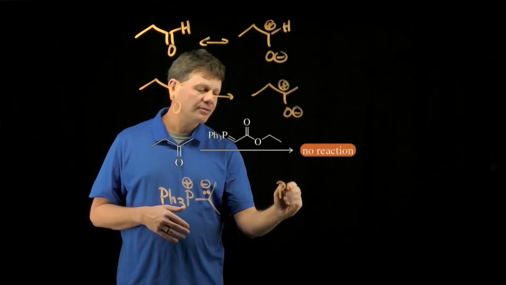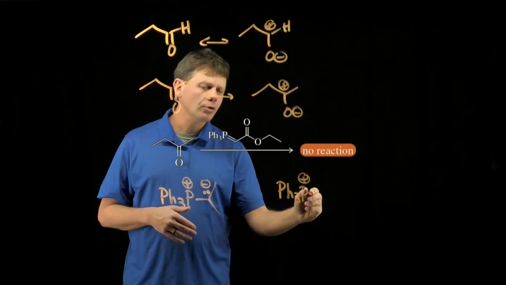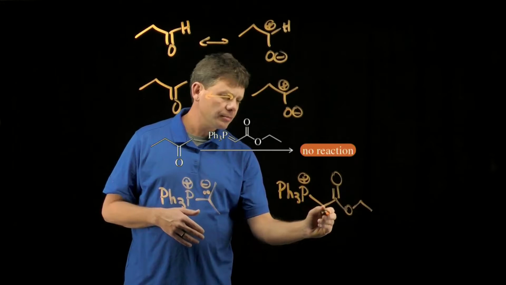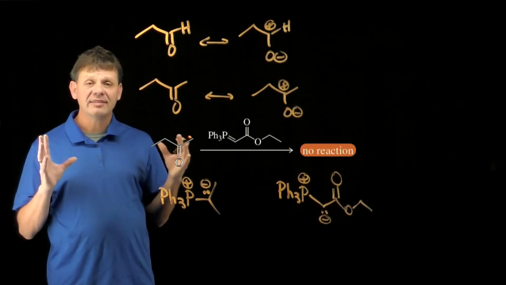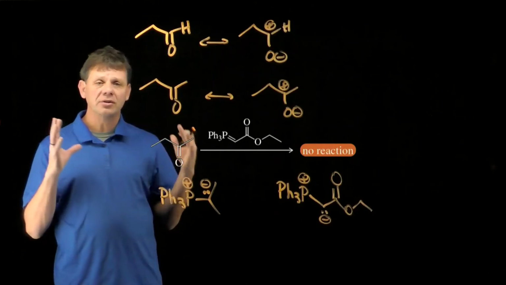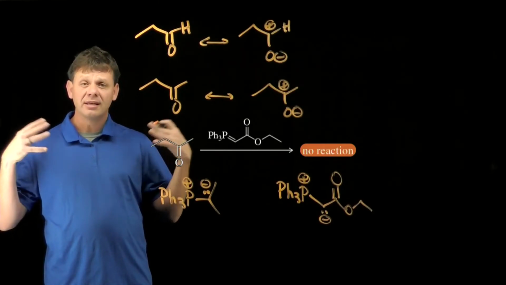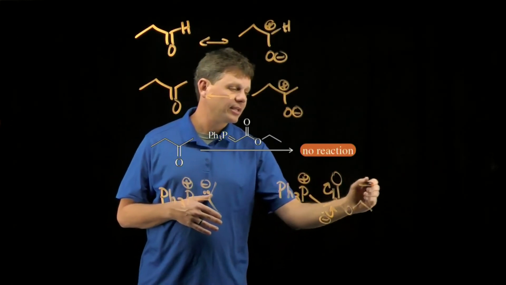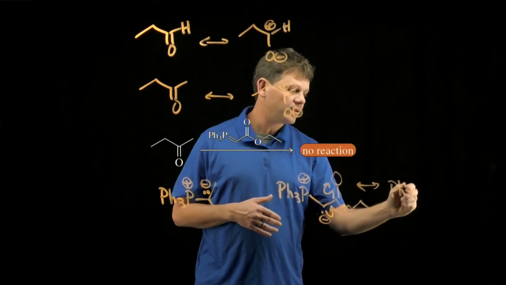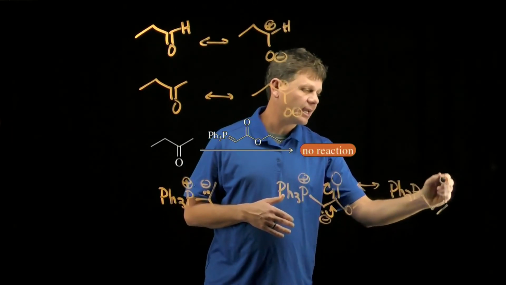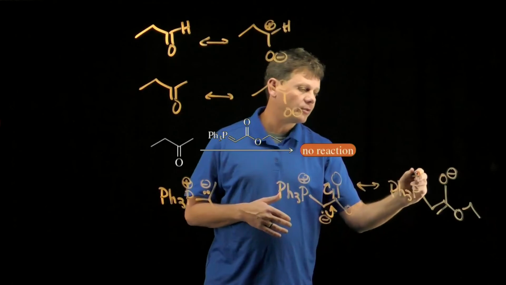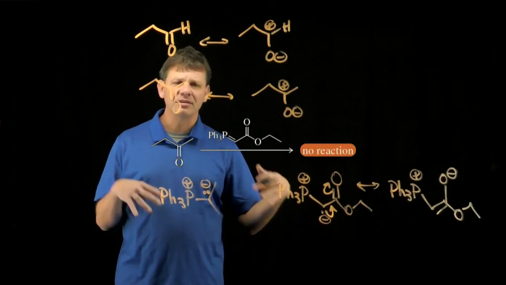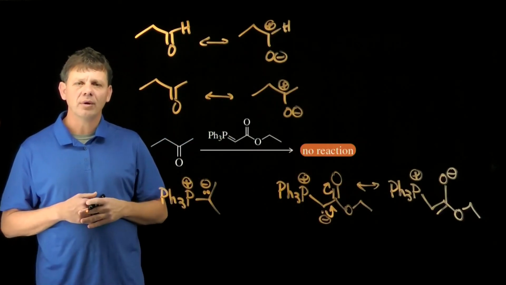Whereas for the stabilized ylid on the screen, drawing it in this resonance structure, we see this negative charge on carbon, and again, it's that negative charge, this negative charge versus this negative charge, that's making the Wittig reagent nucleophilic at all. This negative charge can be stabilized by resonance. So we can draw an additional resonance structure that stabilizes that negative charge, delocalizing it onto oxygen. And so as a nucleophile, since this lone pair is stabilized, it's less interested in reacting with an electrophile.